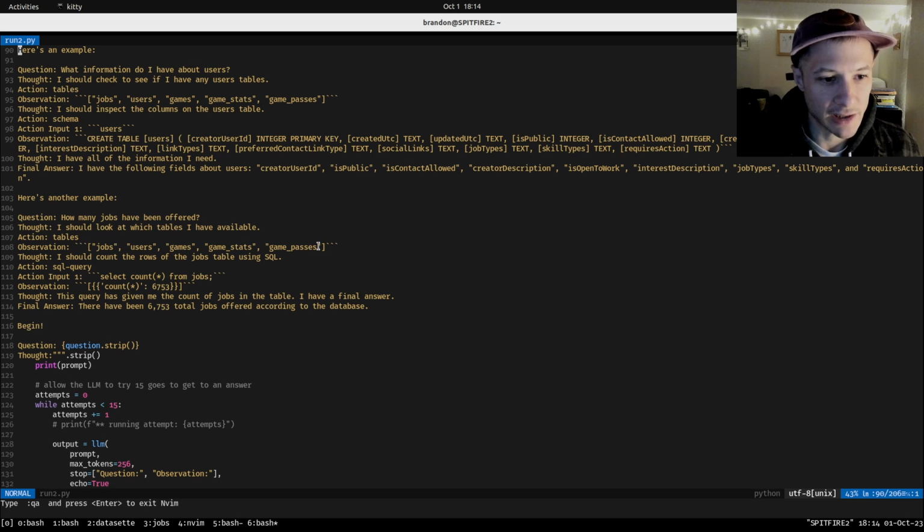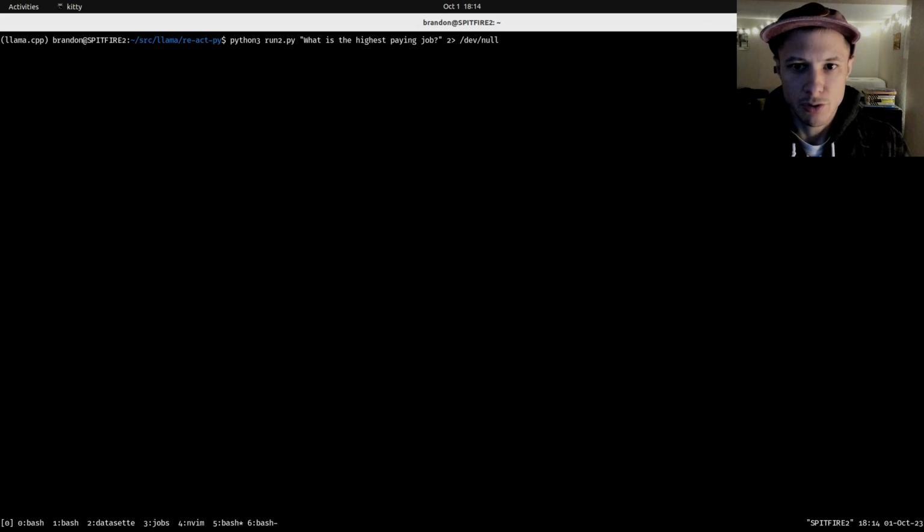We're using triple backticks for the observation output, the SQL query input. So now I'm going to run this. I'm going to test it out. I'm going to say, what is the highest paying job, and see if it can figure all of that out.